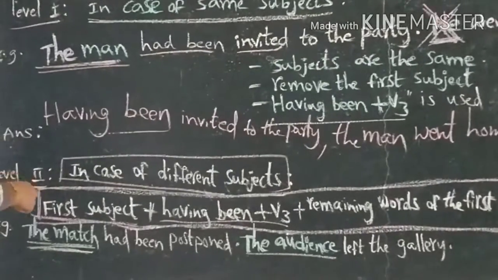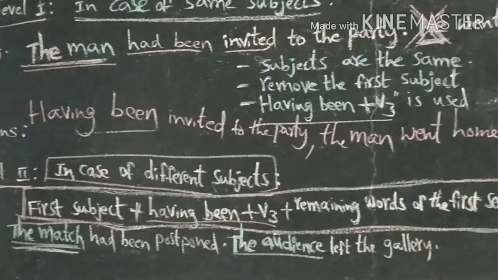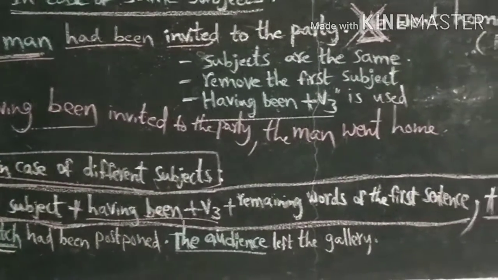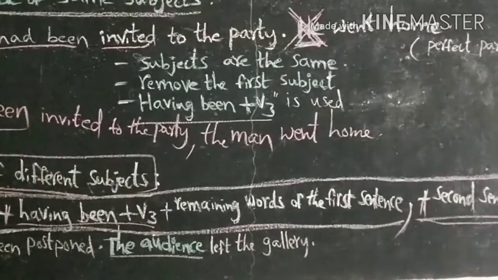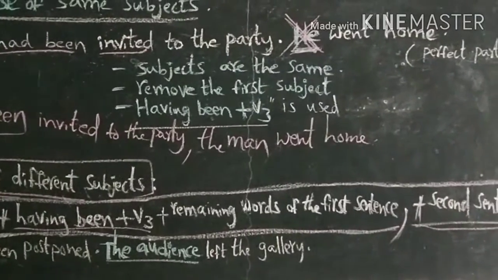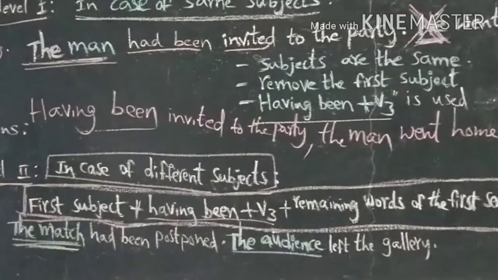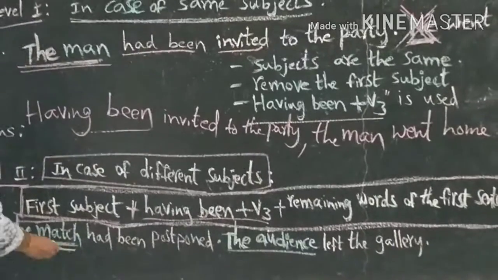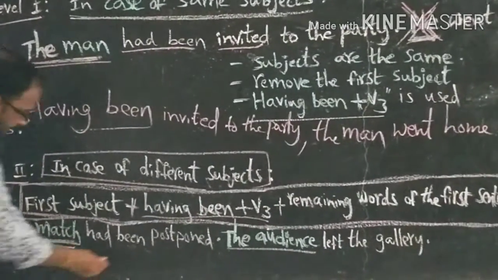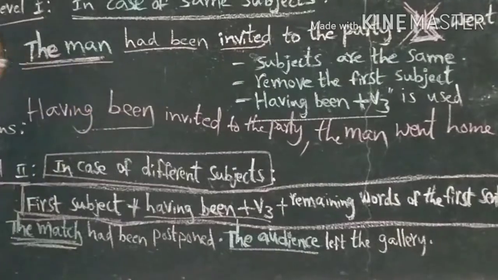For example, the match had been postponed.